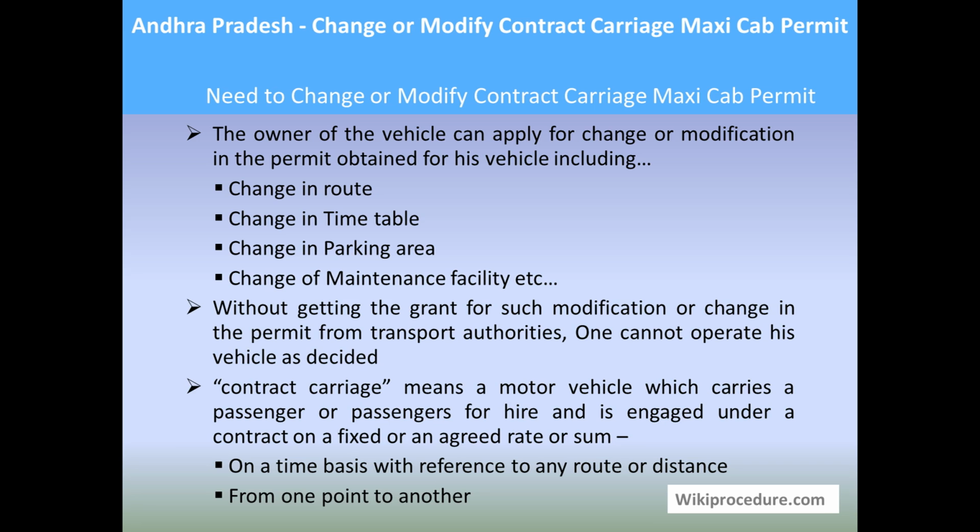The owner of the vehicle can apply for change or modification in the permit obtained for his vehicle, including change in route, change in timetable, change in parking area, change of maintenance facility, etc., as applicable for his vehicle along with the permit. Without the grant of such modification or change in the permit from the transport authority, the owner of the vehicle can't use the vehicle on the said changes thereafter.